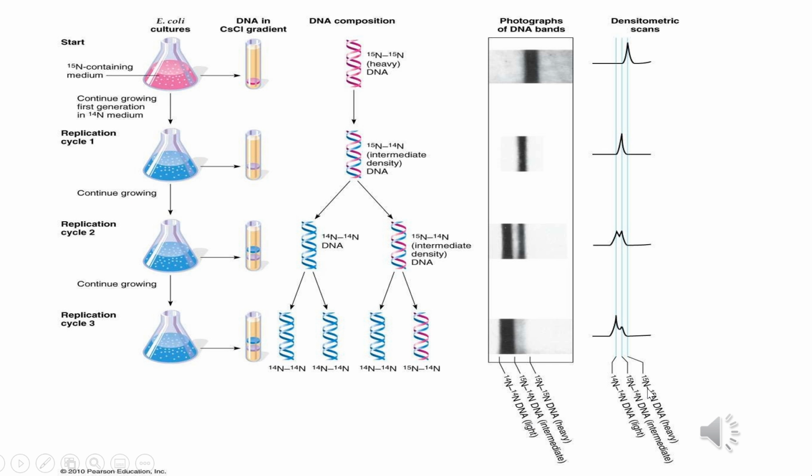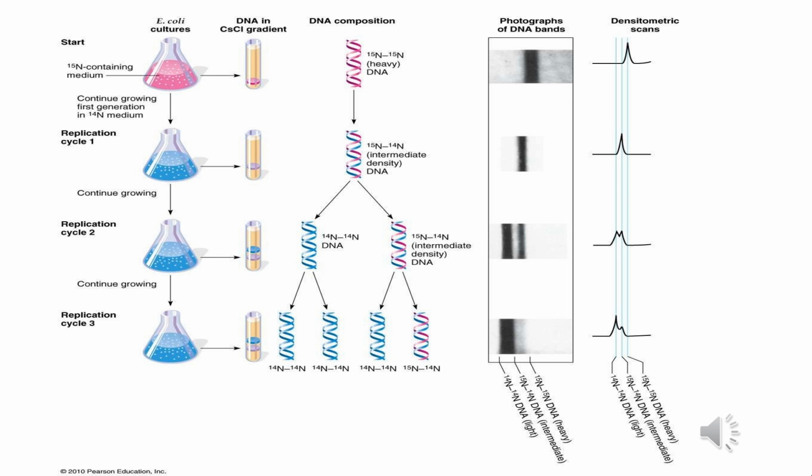It's in continuation with the previous slide. Then they transferred the cells into a medium with normal ammonium chloride, N14, and took samples at various definite time intervals as the cells multiplied, and extracted the DNA that remained as a double-stranded helix. The various samples were separated independently on cesium chloride gradients to measure the densities of DNA.